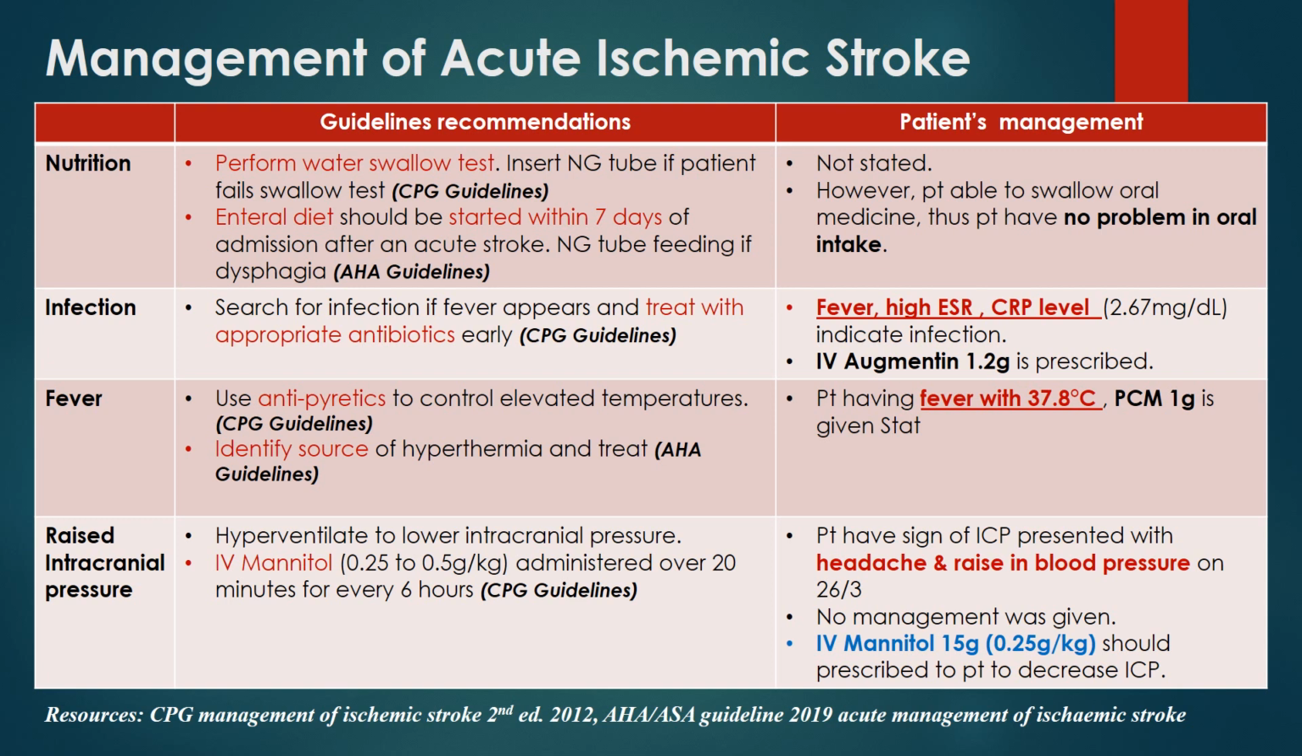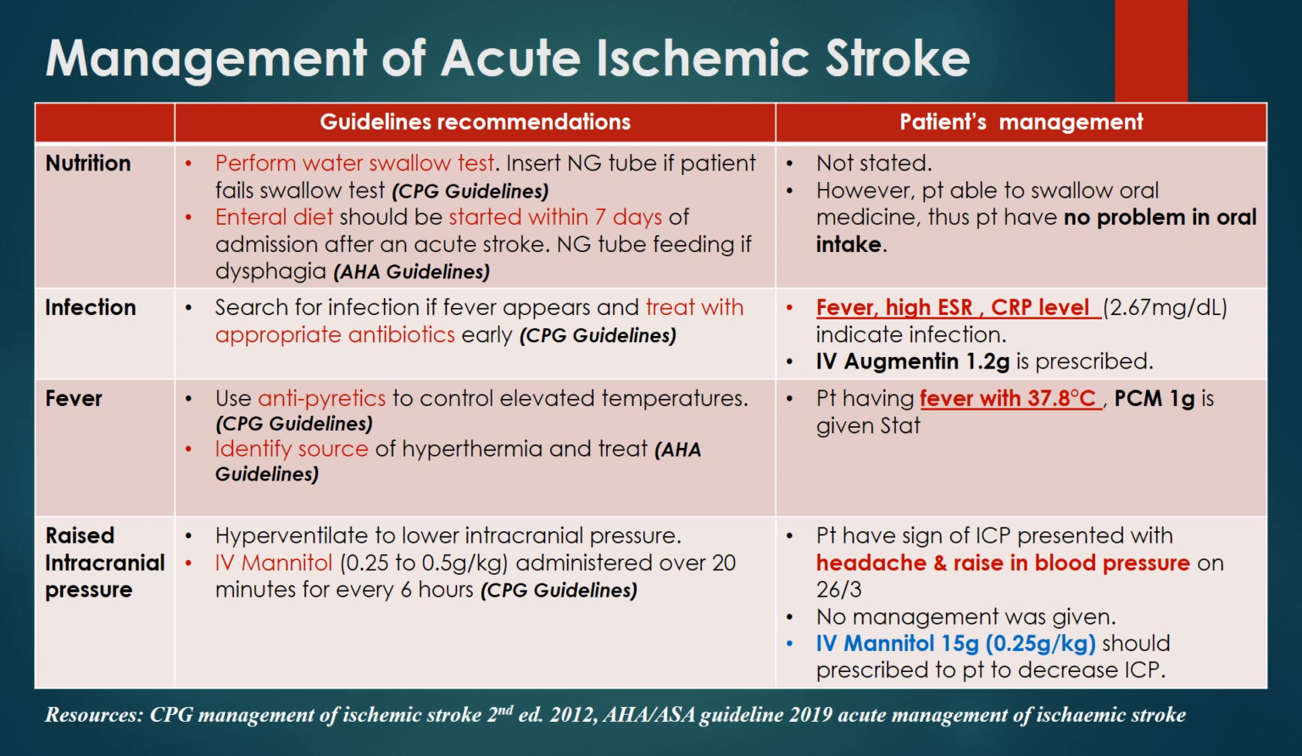For infection, treat with appropriate antibiotics. The patient was having infection presented with fever, high ESR and also high CRP level. So the patient was given IV Augmentin 1.2 gram. For fever, use antipyretic to control elevated temperatures. The patient was having fever, thus 1 gram of PCM is given for this patient.